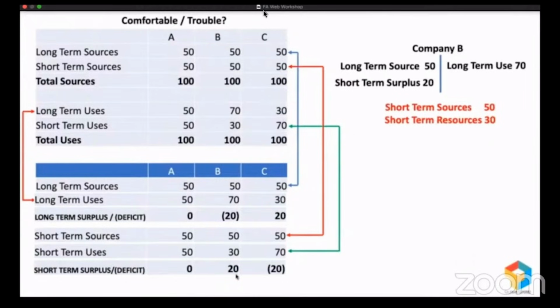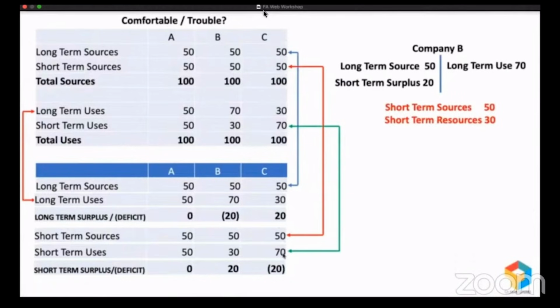But if you look at company C, they've raised 50 million long-term, they've spent only 30 million, they had a surplus of 20 million. And that surplus of 20 million along with short-term fund of 50 million, they've created short-term use of 70 million. And if you look at it from the other side, within 1 year they are supposed to pay 50 million, and for paying that 50 million, what are the resources they have? 70 million. That's why we say company C is in comfortable situation.